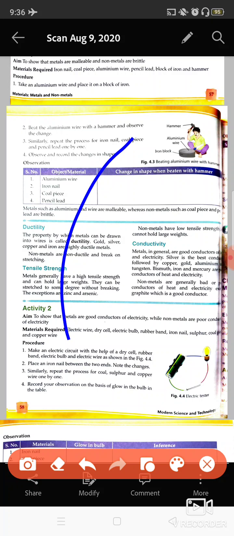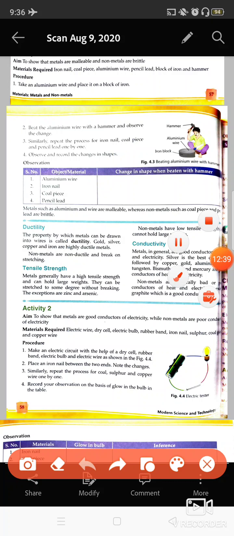But non-metals are non-ductile because, as I told you, they are brittle in nature. If you try to stretch them, they will break down. They are not going to convert into any kind of wire form.